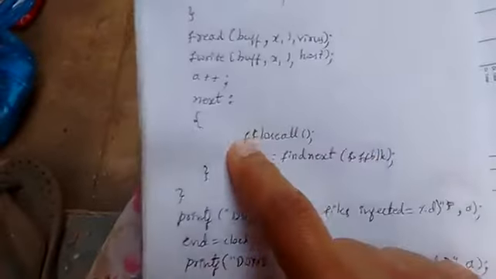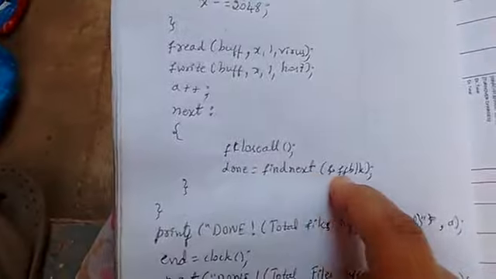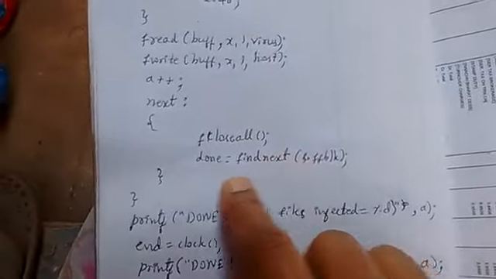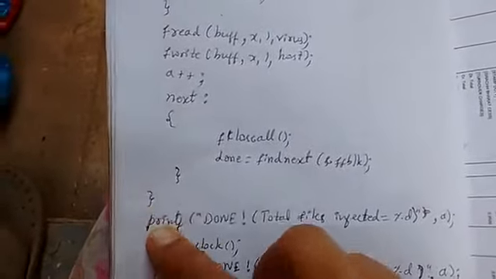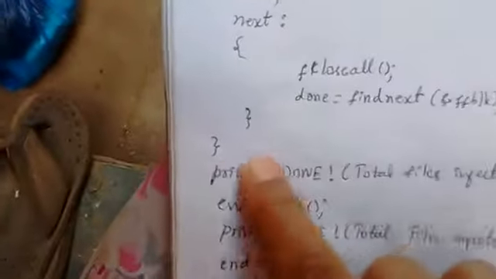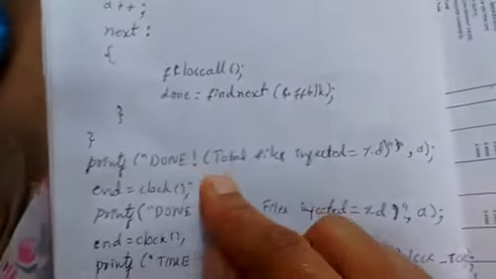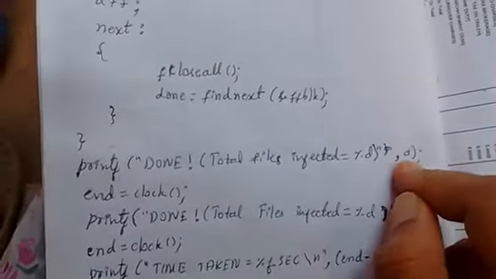Next, okay, this is the next label. Again it will close all the files, then done is equal to findnext. Okay, it will find the next file. Here the while loop closes. So it will again come here, it will open the next file, it will infect, it continues. Now printf done. Total files infected, we have that in variable a, which we are incrementing here.